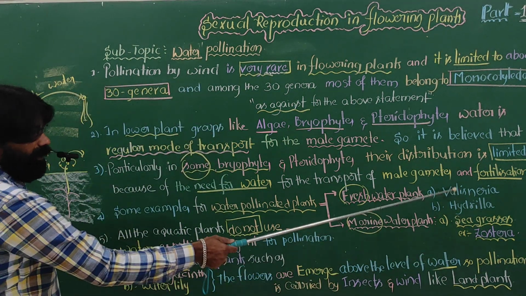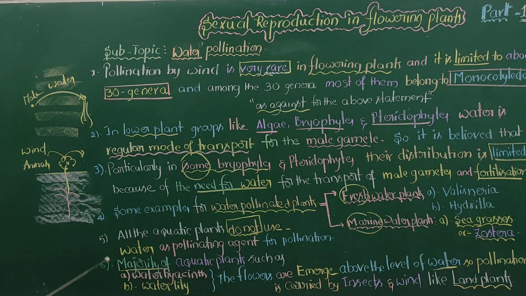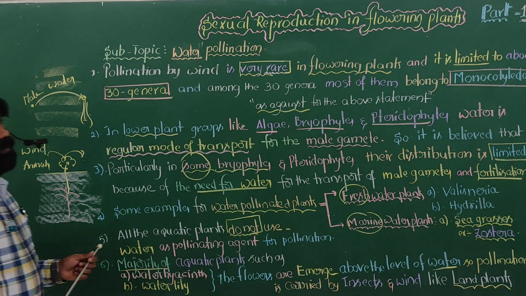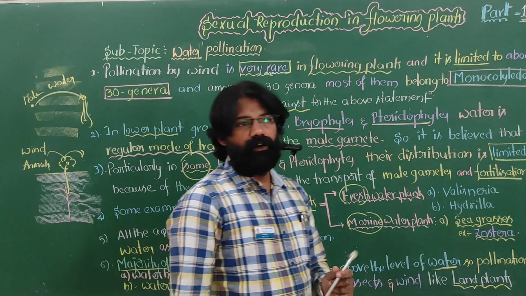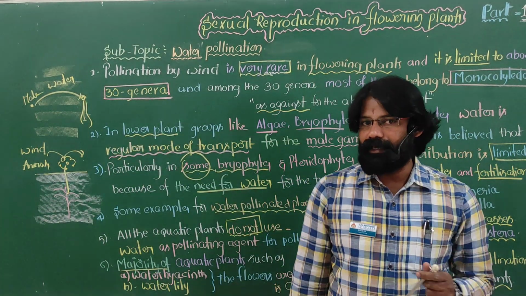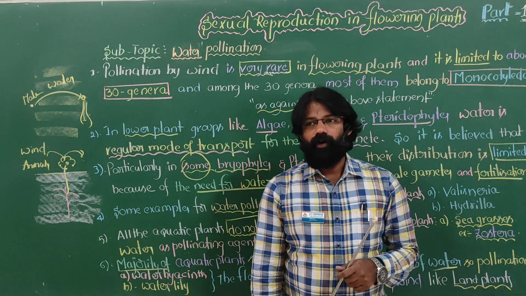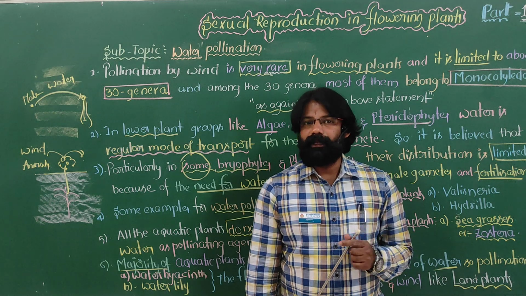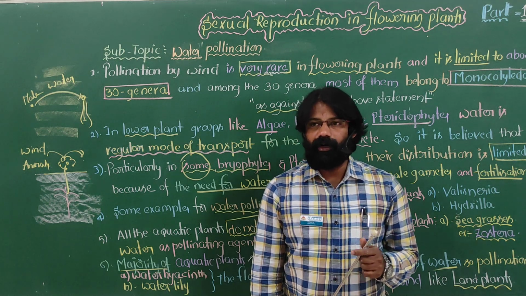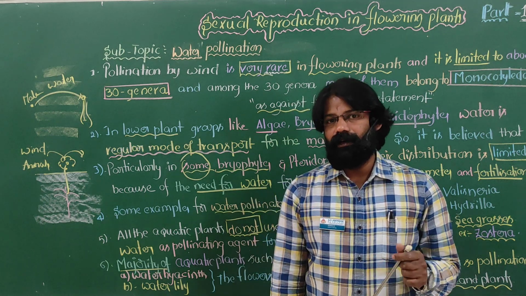Please remember, we can expect some questions for competitive examinations here. Next, aquatic plants. What will we feel now? That all aquatic plants are involved in water pollination. But that is a blunder.